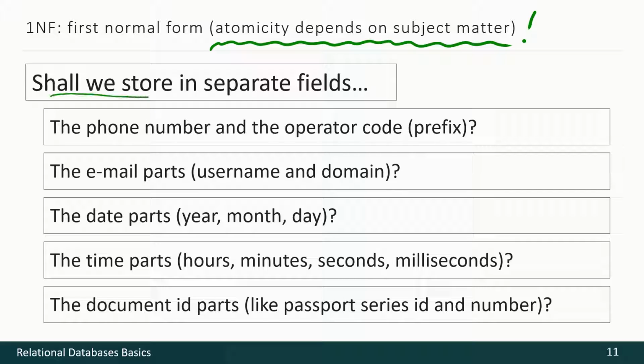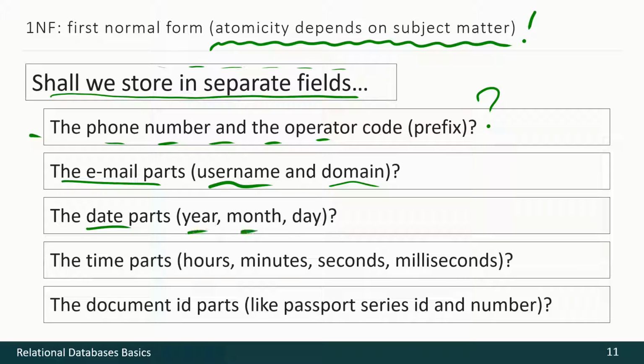Let us ask the following questions. Shall we store in separate fields the phone number and the operator code or prefix, the email parts like username and domain, date parts like year, month and day, time parts like hours, minutes, seconds, milliseconds, document ID parts like passport series and number? Shall we or shall we not?